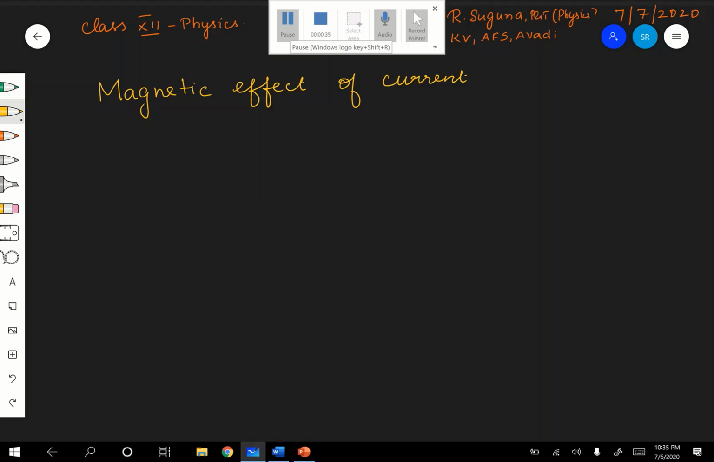When you pass a current through a conductor, the conductor gets heated. Therefore, when you are passing a current through a conductor, it heats the conductor, which means that it is a heating effect of current. Now we are going to see one more effect of current, called the magnetic effect of current. It's a very important unit. So now we are entering into the topic, magnetic effect of current, right.